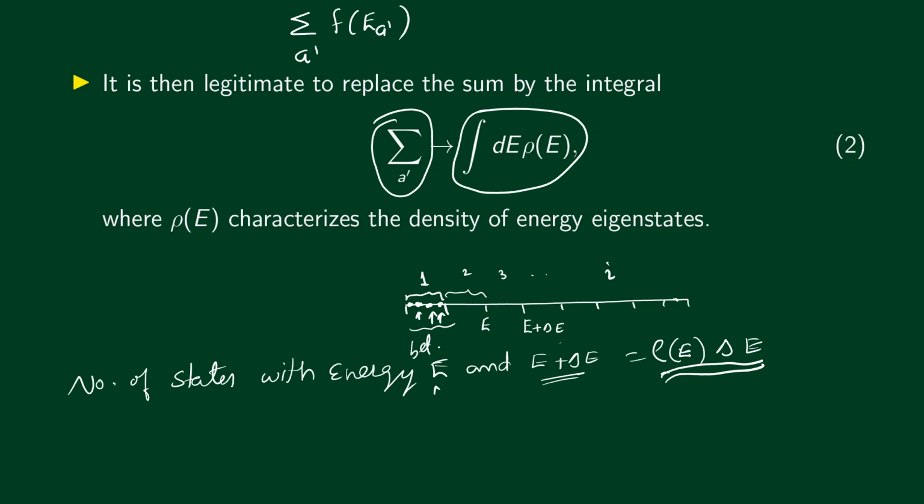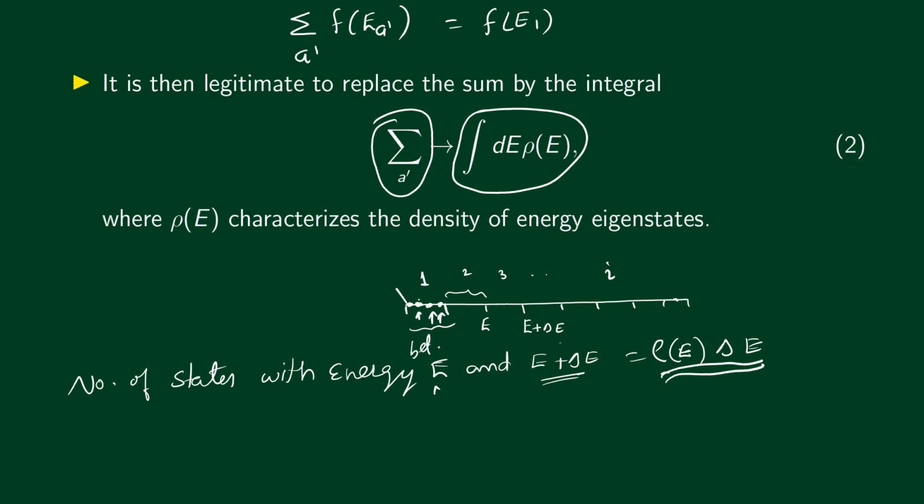So within this interval we can write this as f of the value of the function corresponding to this energy, plus the value of the function corresponding to the next state, etc. But we are now making an approximation. We'll say that this is equal to f of E1, corresponding to this value of energy, and we assume that the value of the function is the same for all these states.